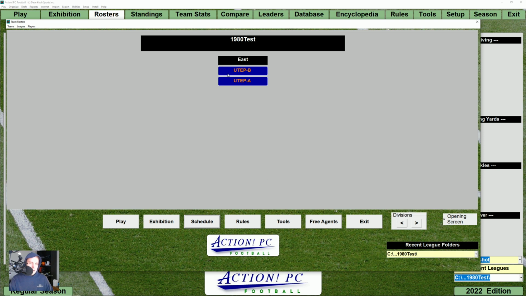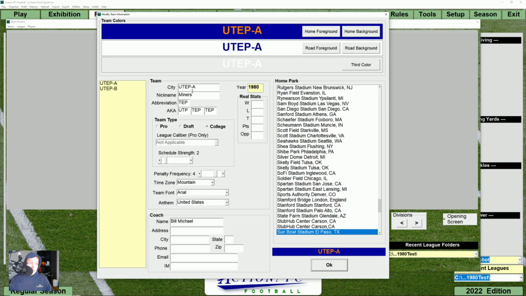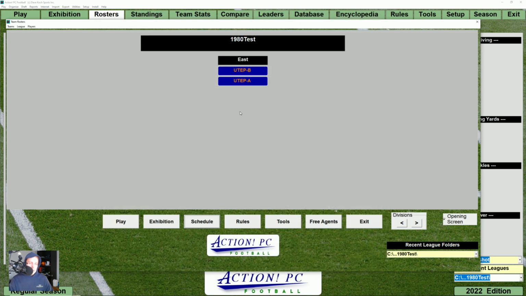So what I've done here is I took UTEP from 1980. I basically just imported the two different versions of UTEP. They have a schedule strength of 2 listed here, and we're going to do a couple of experiments and see what happens when we change that. This isn't going to necessarily be completely statistically valid or anything like that. We're just going to do this really quick and see what comes up, and we'll probably run this test a couple of times.